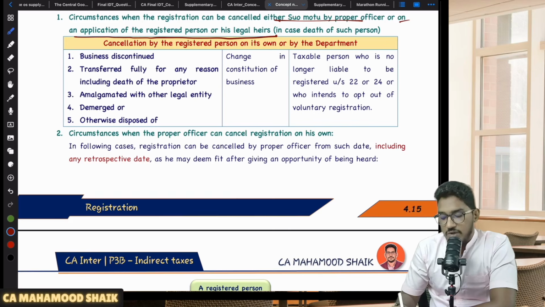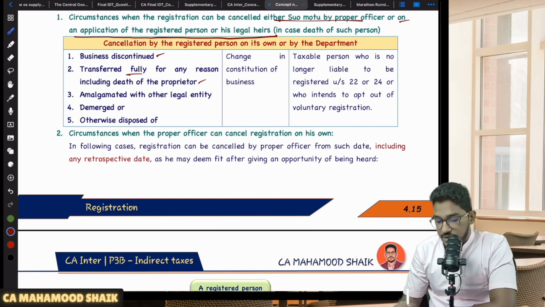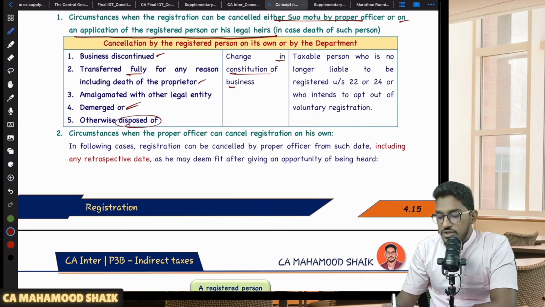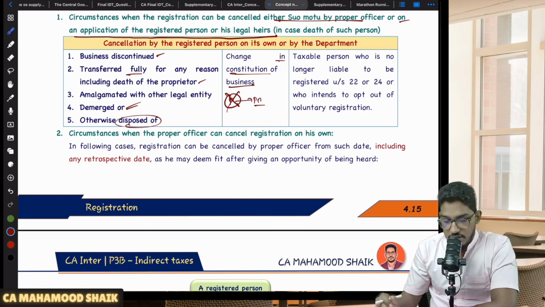What are they? Number one, you are discontinuing your business. Number two, you are transferring your business fully for any reason, including the death of the proprietor. Or your business is getting amalgamated with another entity. Or if there is a demerger happening, or you are disposing of your business. Or if there is a change in constitution of business, for example, a proprietorship firm is getting converted to a partnership firm. So now this proprietorship firm's registration has to be cancelled and the partnership firm will get a new registration.